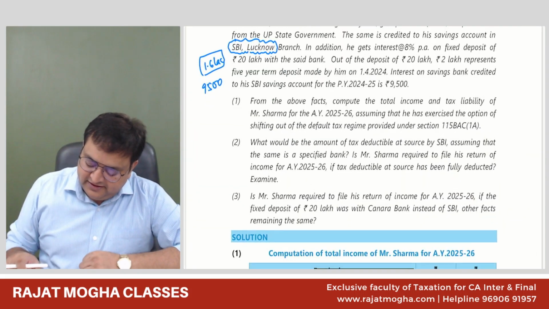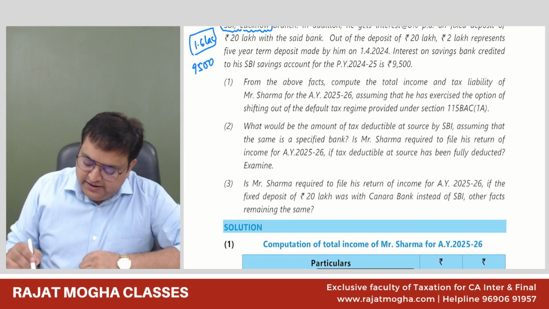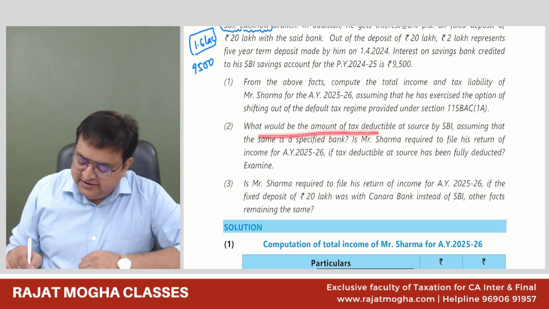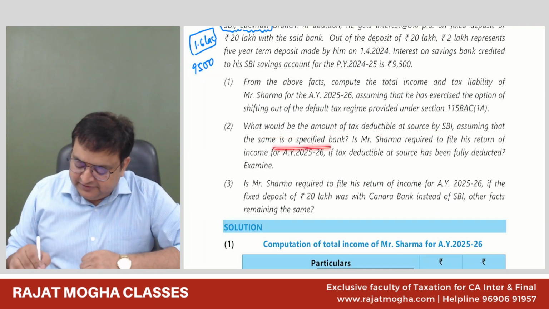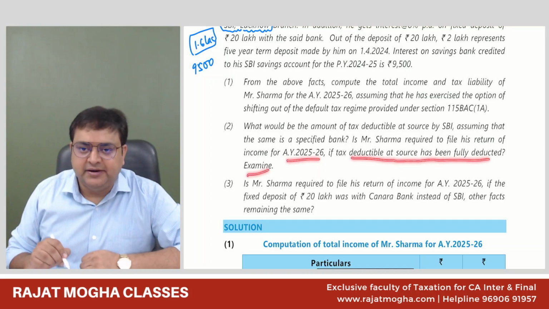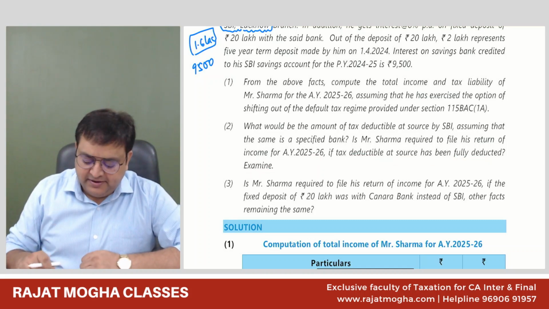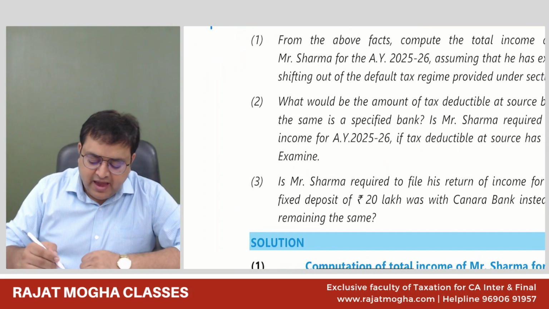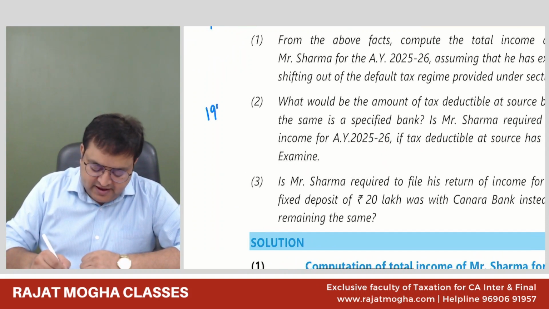The second part says, what would be the amount of tax deductible at source by SBI, assuming that the same is a specified bank? Is Mr. Sharma required to file his return of income for the assessment year if taxes deductible at source have been fully deducted? So now, if you remember, we have a section 194P.